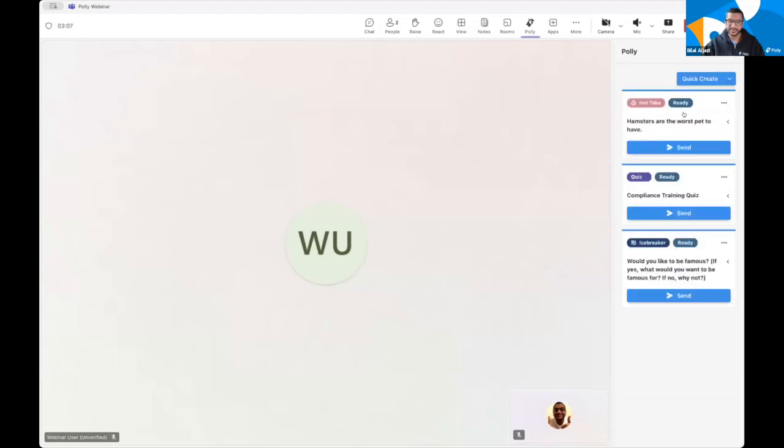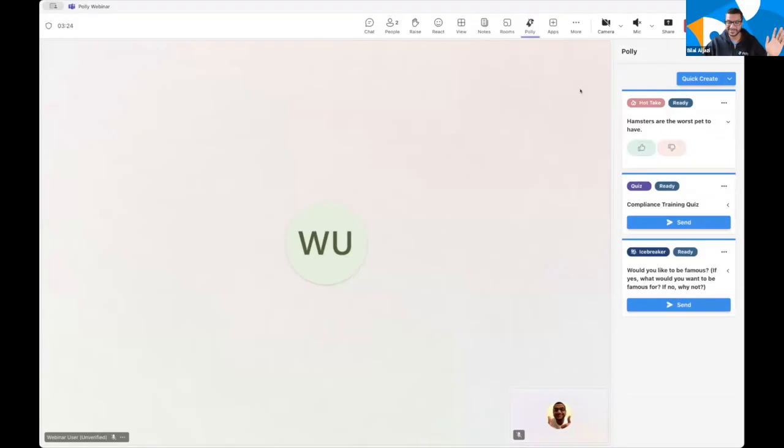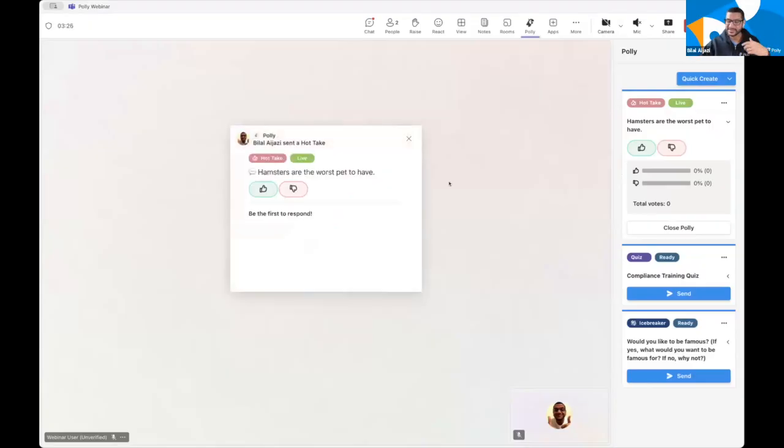Oh man. So those of you who know me personally know that I have several kids under the age of 10, and hamsters as a pet comes up as a topic very frequently. So this is a near and dear topic to my heart. So I'm going to start with the hamsters as a pet question. Just a great way to warm up the meeting while you're waiting for people to join, filter in.